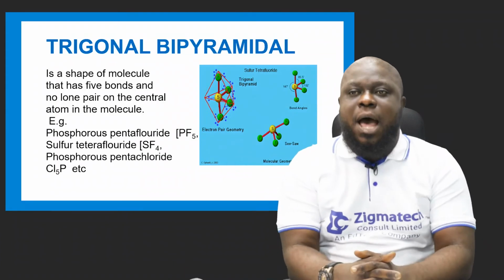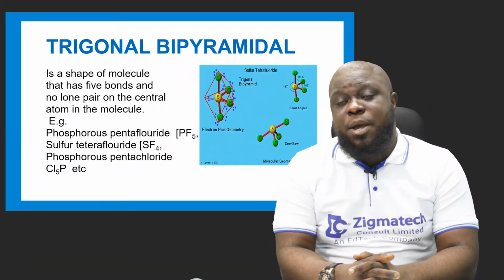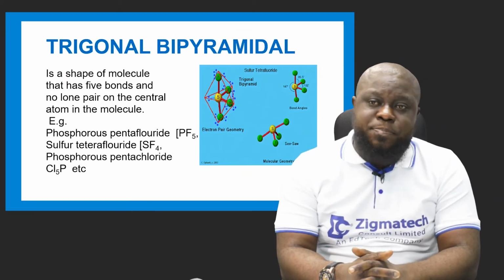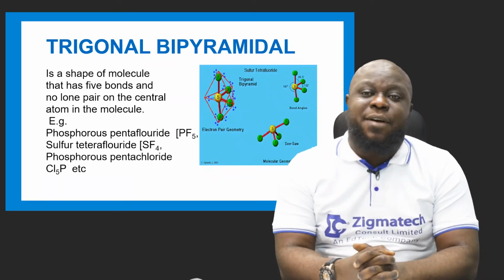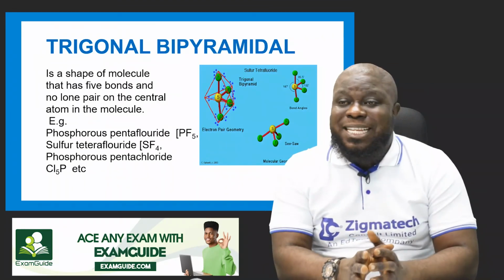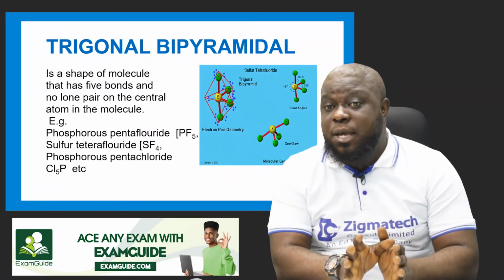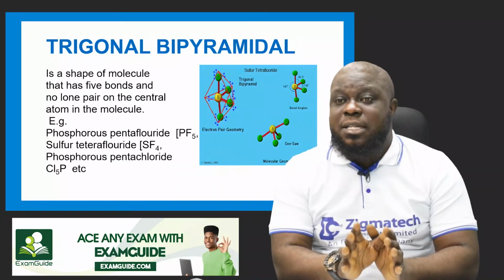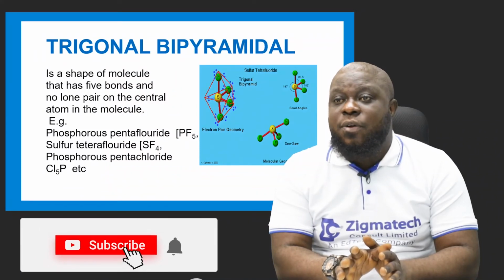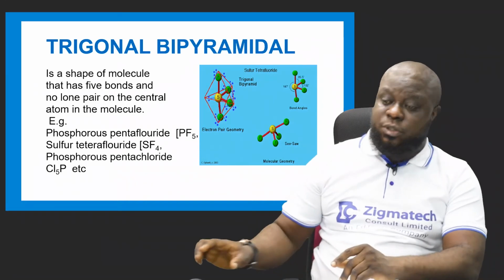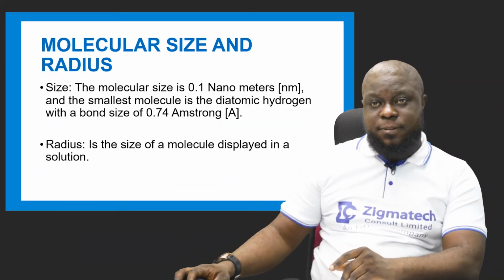Now the other one is trigonal bipyramidal. It's a shape of molecule that has 5 bonds and no lone pair on the central atom in the molecule. Example, phosphorus pentafluoride, sulfur tetrafluoride, phosphorus pentachloride. As you can see the shape there, that is how it's been structured. It's still the same thing. The P there is the one being sacrificed. The S there, if you check the sulfur tetrafluoride, this is the S that is being placed in the middle, and the F is being used to make the shape complete.